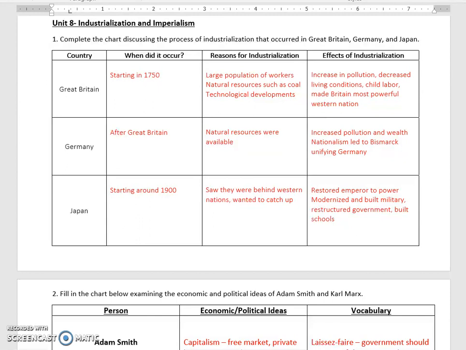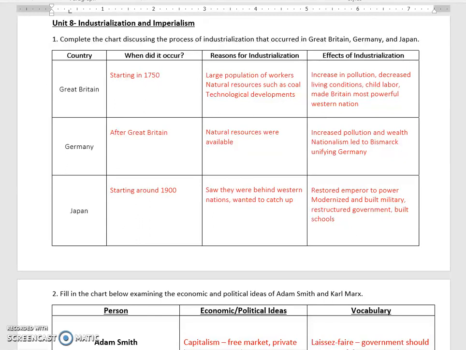The Industrial Revolution then spread to the continent, to Germany. Also, many similar reasons for Great Britain. They had lots of natural resources like coal as well. It's very similar effects to Great Britain: increased pollution, became more wealthy. We also see an upswing in nationalism in Germany. Remember, Germany had previously been a lot of separate, smaller countries. Eventually, this nationalist movement will lead to Otto von Bismarck unifying Germany.